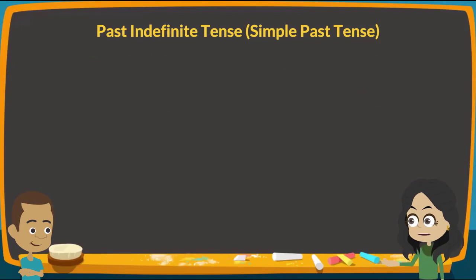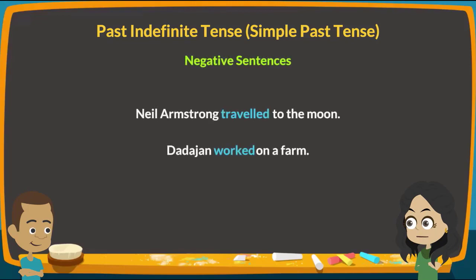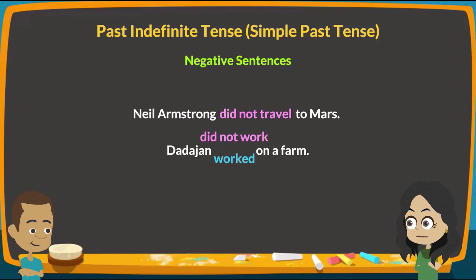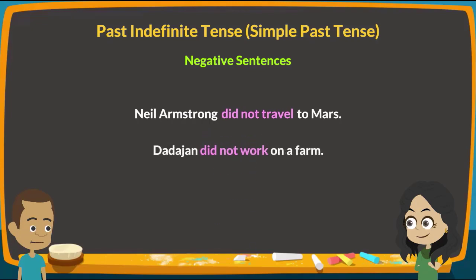That's a great question, Asif. We use the second form for positive sentences, but not for negative sentences. Let's see some examples by changing these sentences. Neil Armstrong did not travel to Mars. Dadajan did not work on a farm. So in negative sentences, we use the helping verb did, followed by not and the first form of the verb.